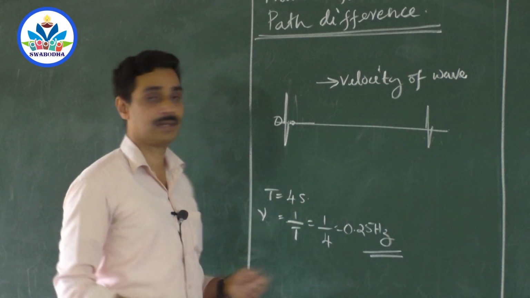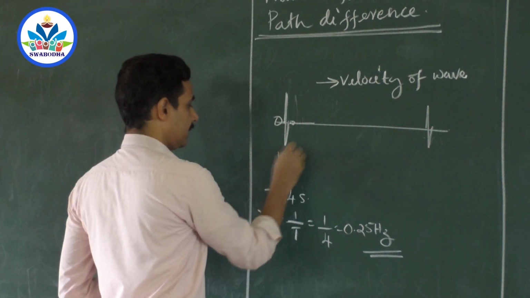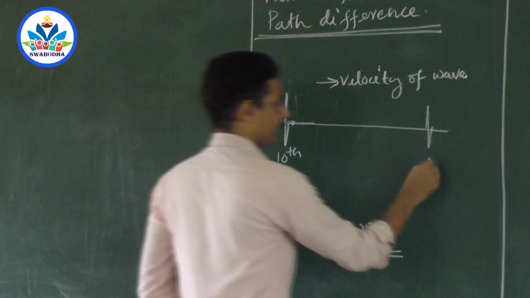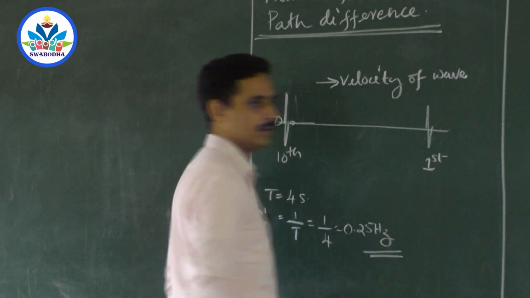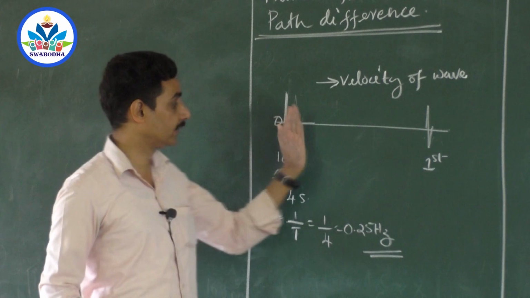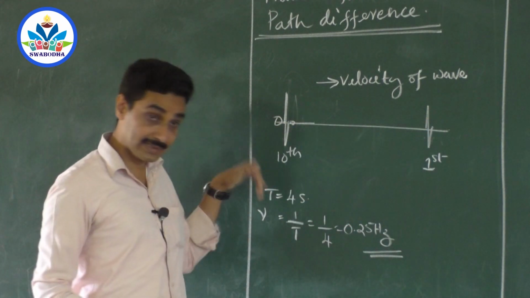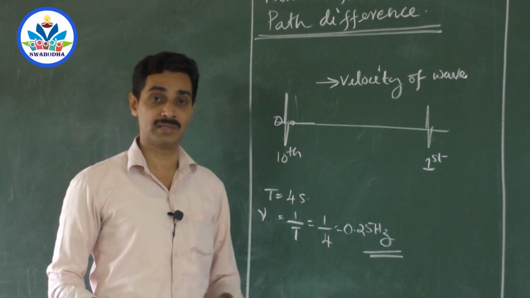Say it has completed 10 vibrations already. So this is the 10th vibration of that one, and this is the first vibration of this one, right? The instruction given has taken so much time to travel here. Whereas that one, at this instant, is vibrating its 10th vibration.